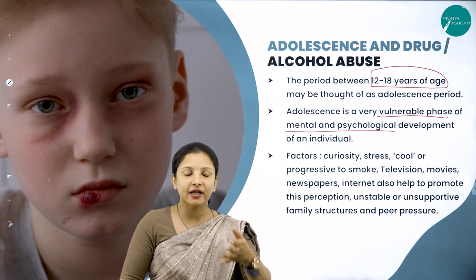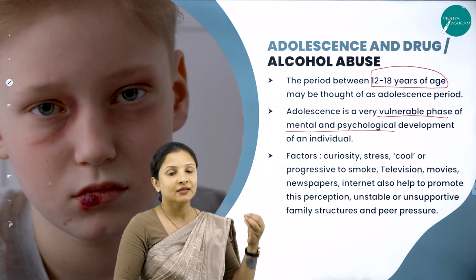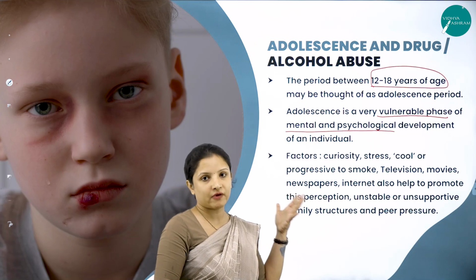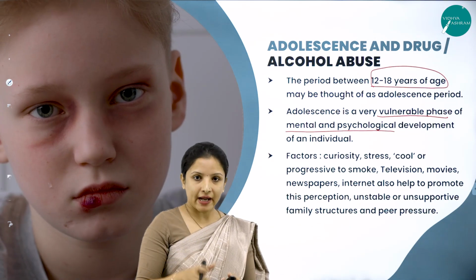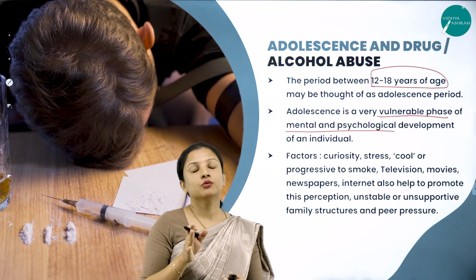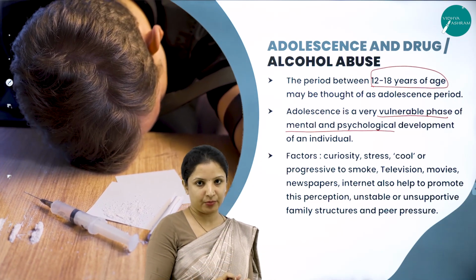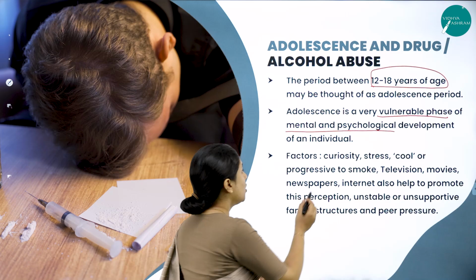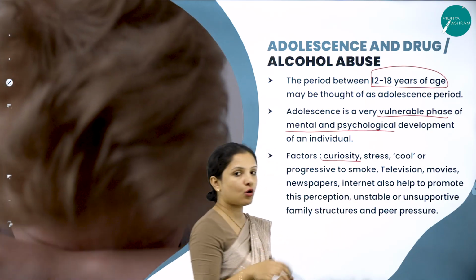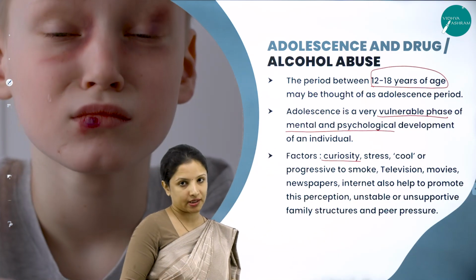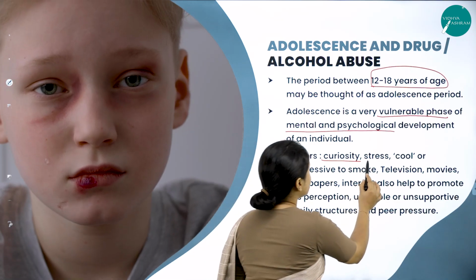They listen to their friends or the people around them. So that is why it's quite a vulnerable stage. So what are the factors for children, especially adolescents, to be prone to drug and alcohol abuse at that particular age? One is curiosity. They want to experiment or try new things. So that is curiosity. The other one is stress.